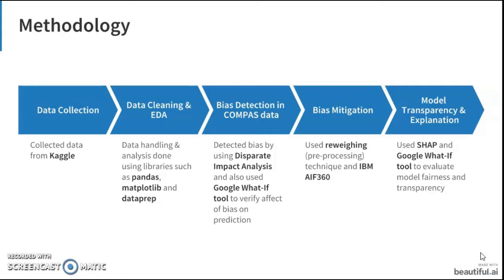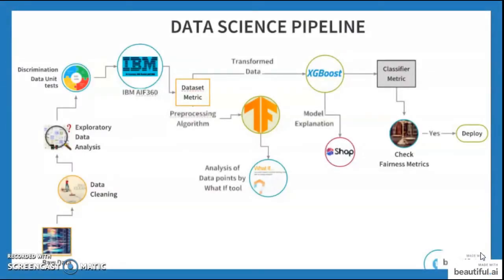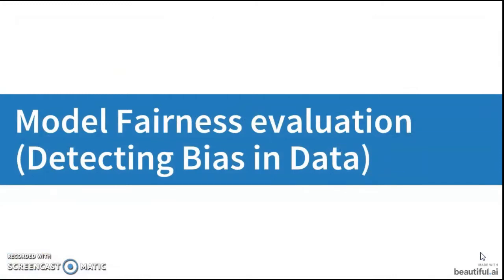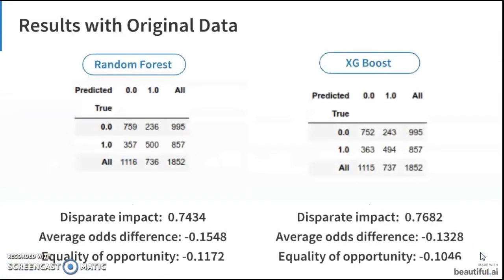In the end, we obviously had to make sure that our model was transparent. So we took help of the two very famous inspecting tools, SHAP and the Google What If tool. This is how our data pipeline came along. Now let's go a little deeper on how all of this was done.